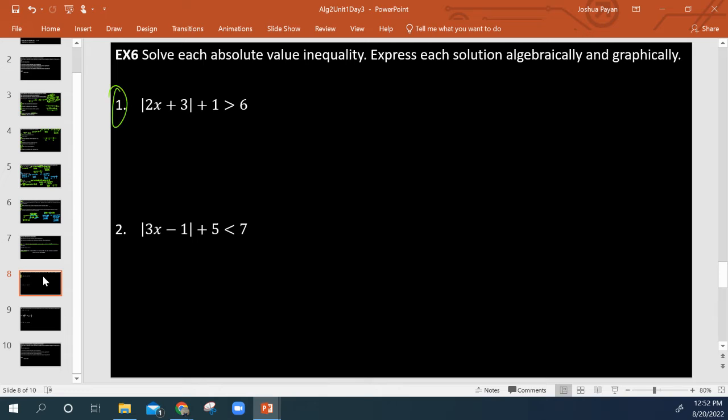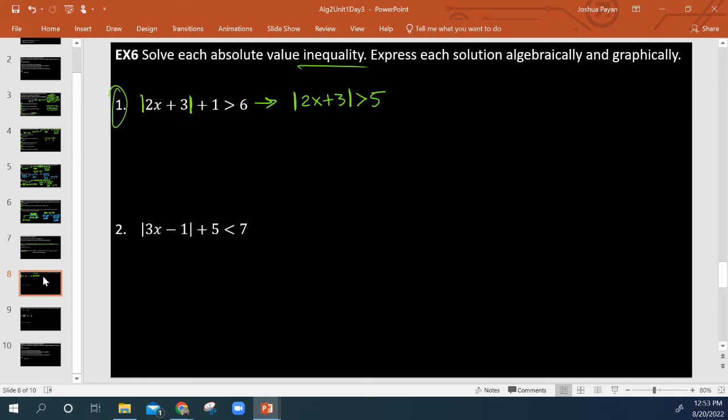So here's our first example of an absolute value inequality this time. So we're going to get a little review on inequalities. We haven't seen them yet this year, not since Algebra 1. But we're going to see that it's not really too much different. There's only one key difference, right? We're still going to want to get the absolute value expression by itself. So first, we're going to subtract 1 on both sides. So the absolute value of 2x plus 3 is greater than 5.